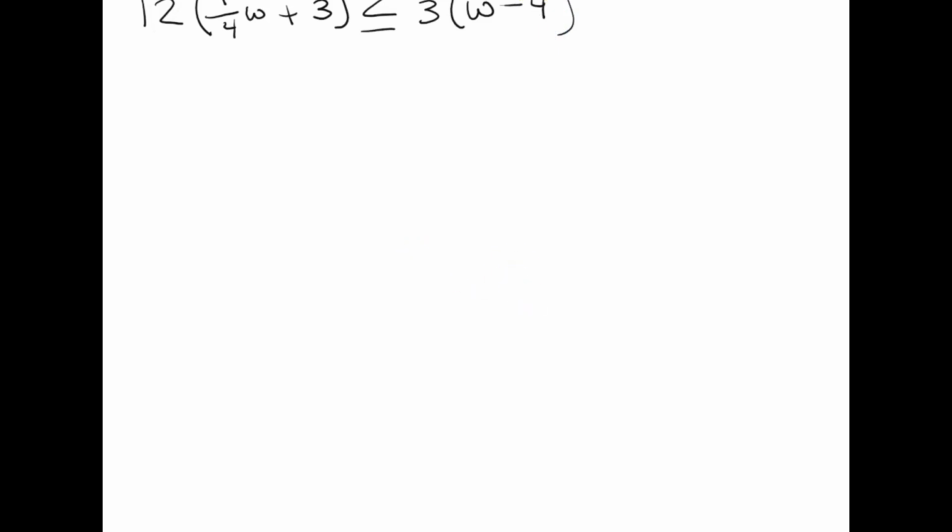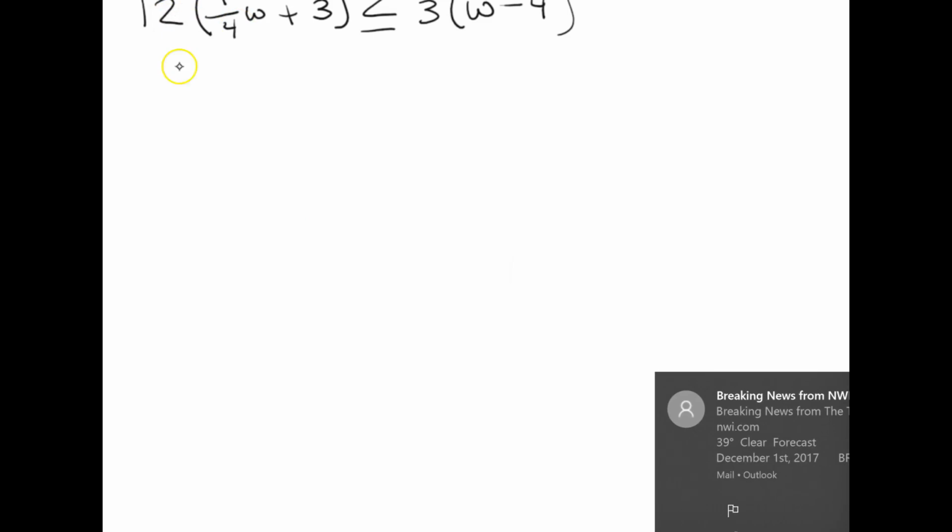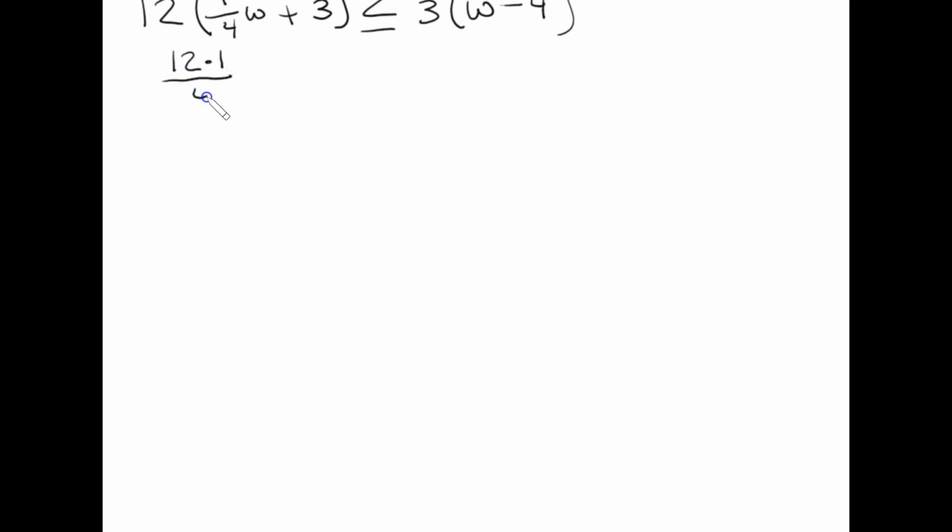And how do we do this? 12 times 1 over 4w plus 12 times 3. I'm going to do it that way simply because I know that most people don't like dealing with the fractions. The second distribution is fairly easy. 3 times w is 3w, and 3 times negative 4 is negative 12.